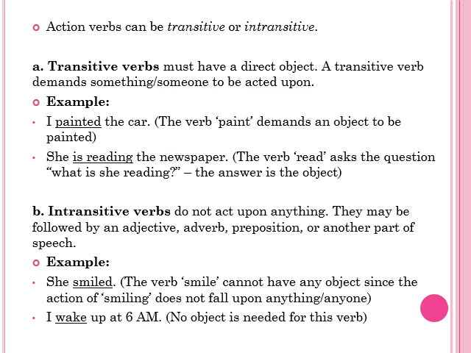Intransitive verbs do not act upon anything. They may be followed by an adjective, adverb, preposition, or another part of speech. For example, she smiled. There's no need to add anything to it. That's why this is an intransitive verb. I wake up at 6 a.m. Again, there is no object. So such verbs which don't need any object are known as intransitive verbs.